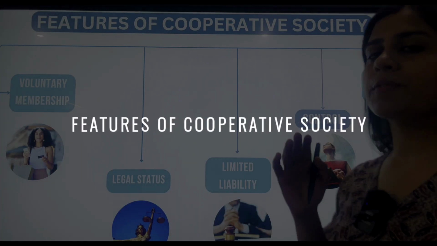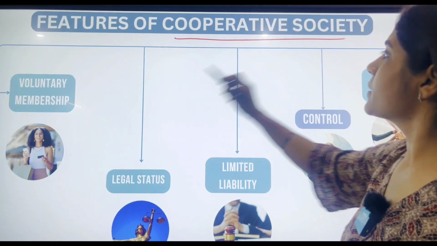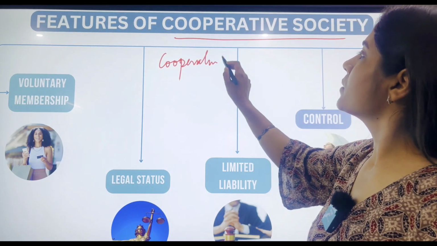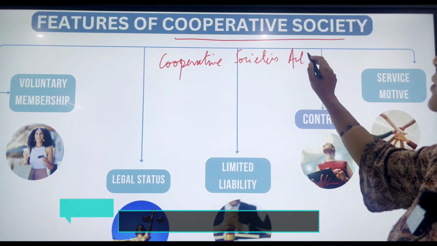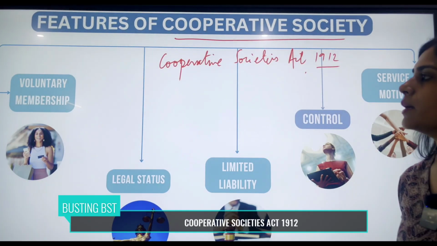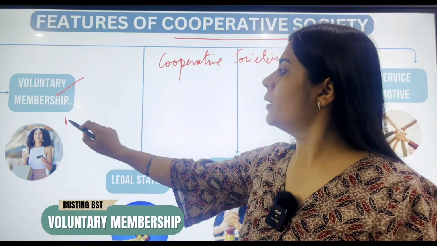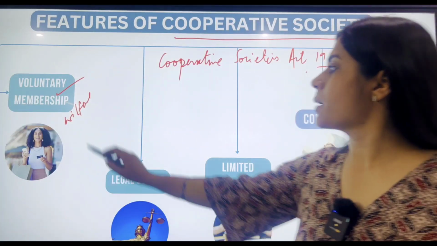Now let us see the next form, students, that are features of cooperative society. This cooperative society is governed under Cooperative Societies Registration Act of 1912. So under this act, all these societies need to be registered. The first one is voluntary membership. All the membership is willful in this case. Only willfully the members become the members of this type of a society.